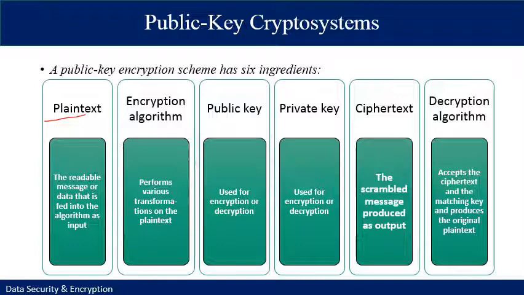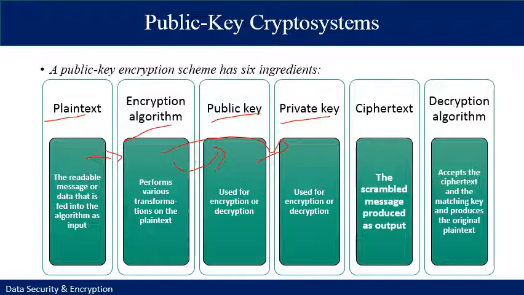Secondly, the encryption algorithm, which performs various transformations on the plaintext. Then there will be a public key and a private key, which are used for encryption or decryption. The exact transformation performed by the algorithm depends on these public or private keys.